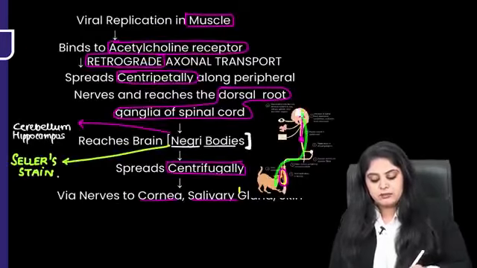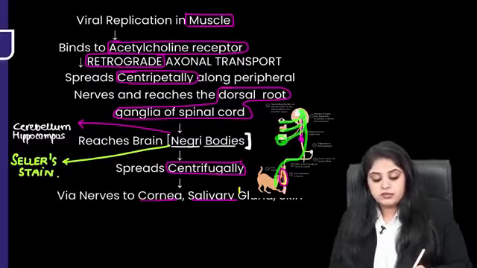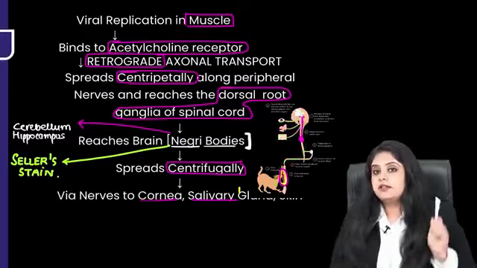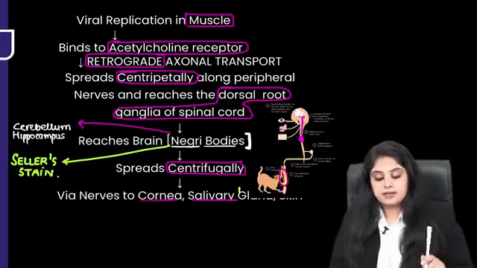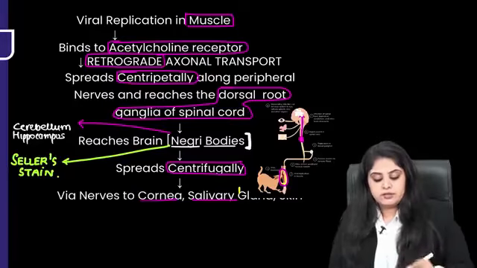So remember, based on this, why? Because first the virus went to the brain. After going to the brain, it has gone to the cornea, it has gone to the salivary gland, it has gone to the skin. So from the skin, you can take a sample, hair follicle at the nape of the neck. All of this is said and done. So let me repeat.